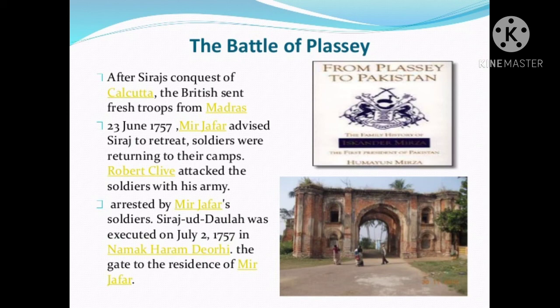In Bengal, the Britishers wanted to defeat Sirajuddaula. So war started between that Bengal Nawab and the Britishers.